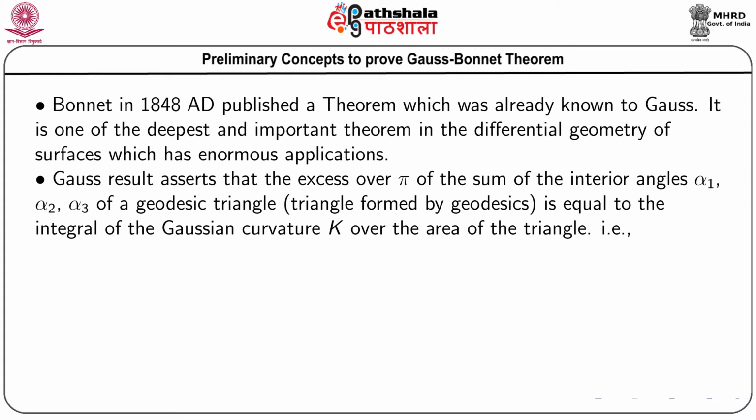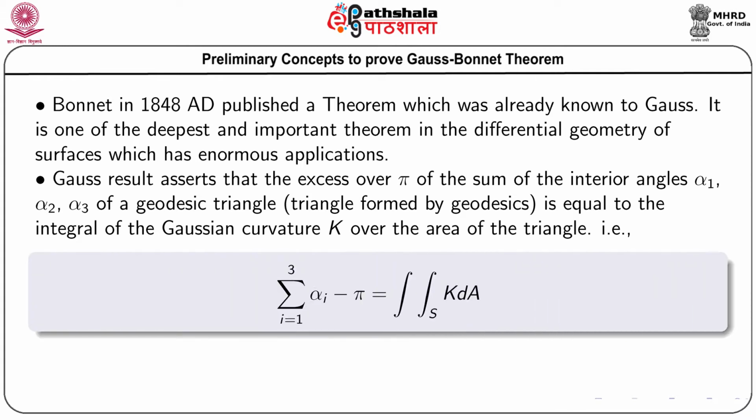That means this is the relation which Gauss proved: summation i equals 1 to 3 of alpha i minus pi equals the integral of K dA, for a region formed by the geodesic triangle.